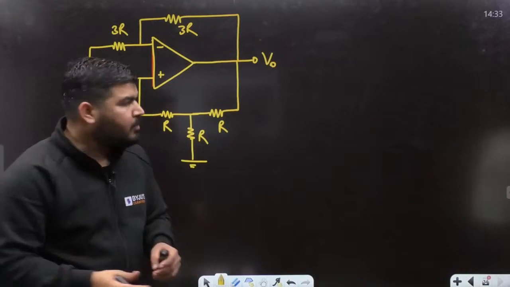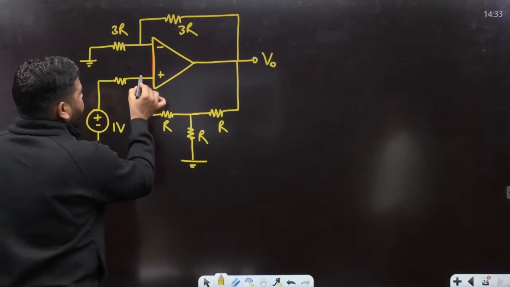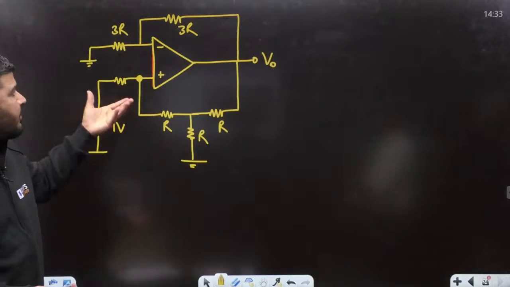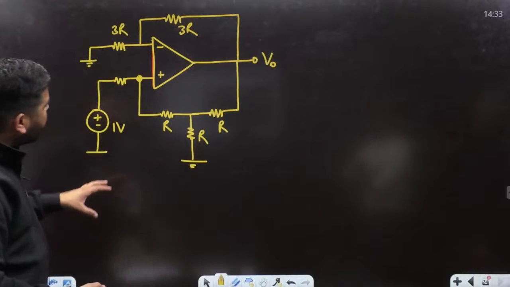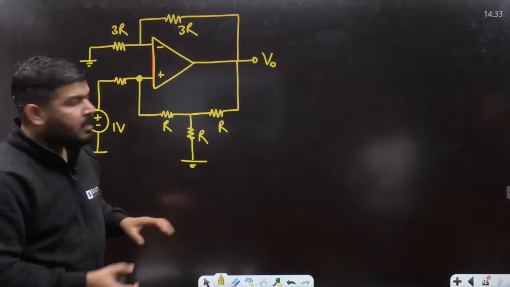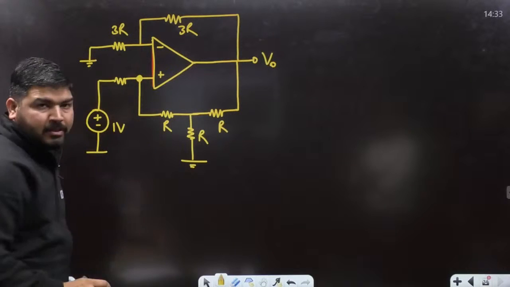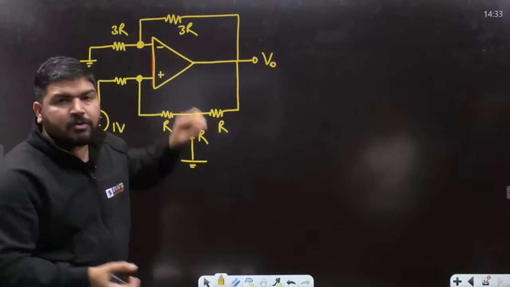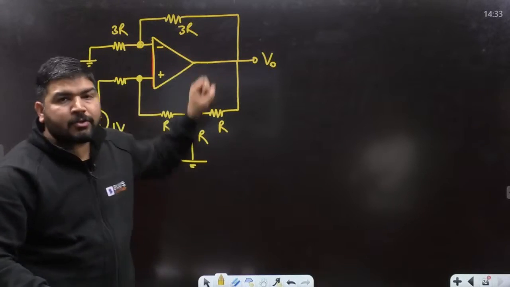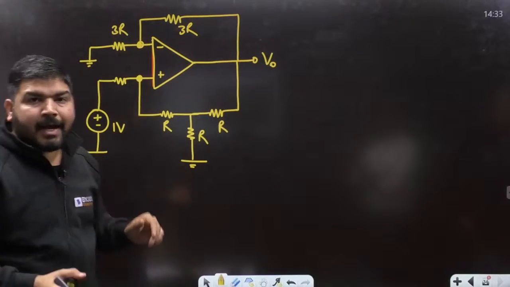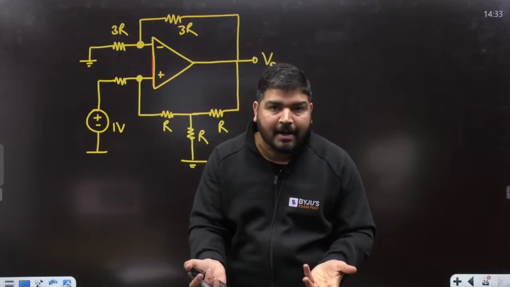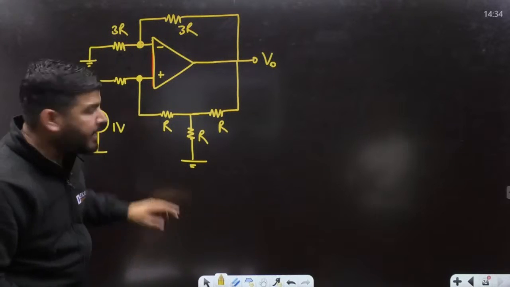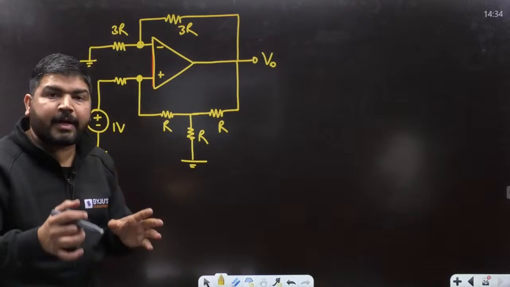This is again very simple. What you need to do is calculate this voltage, because both feedbacks, positive as well as negative, are present here. So we will try to calculate this voltage. Once you get this voltage, V0 will be known. We are assuming that the op-amp is not saturated. If the op-amp is not saturated, then you have to take the virtual short point, I mean this voltage and this voltage you have to take equal.